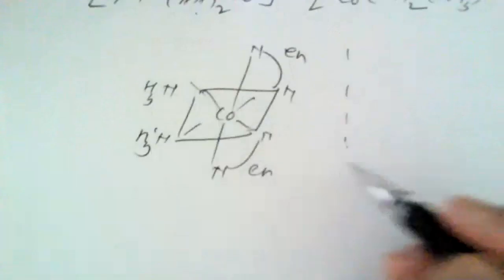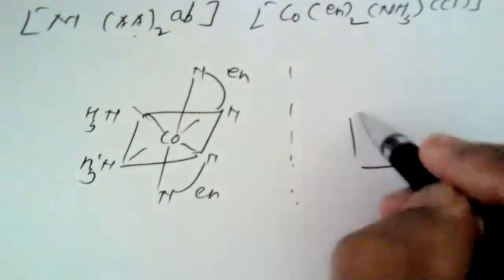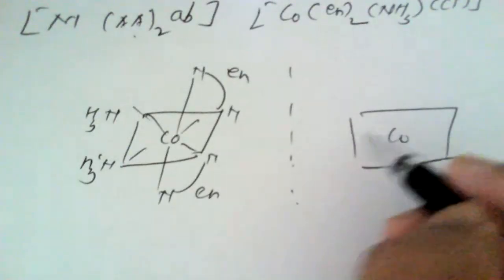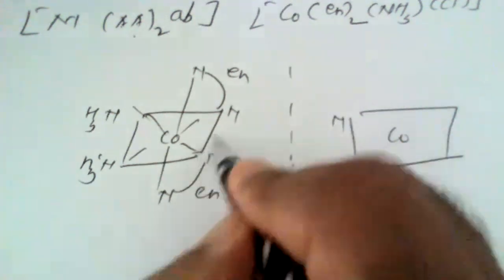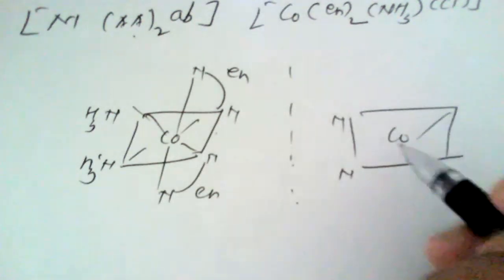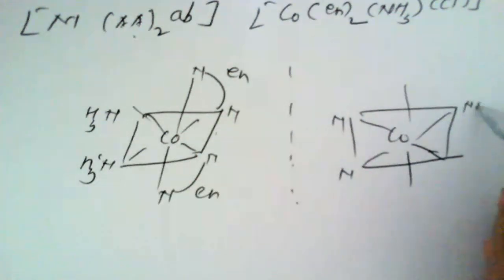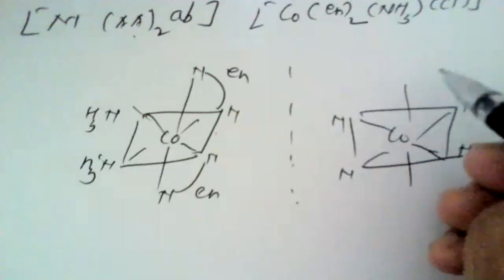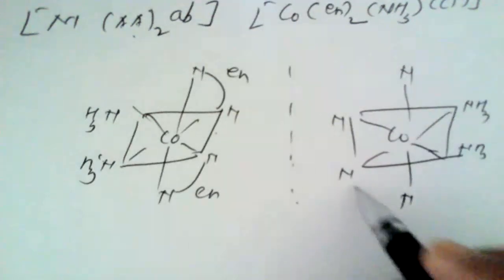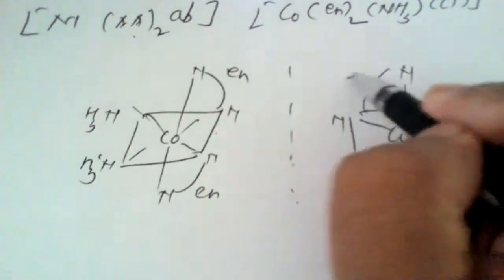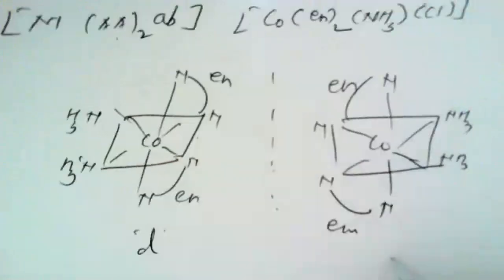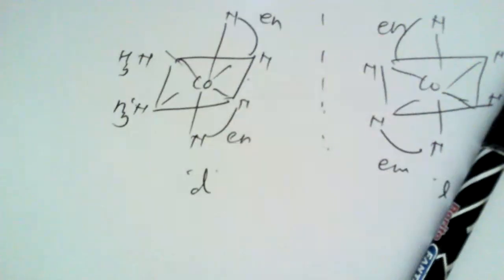Now, if we place a mirror in front of this isomer, then in the mirror image, these are the nitrogen atoms, which can be shown like this. Here, these ammonia molecules will come over here, and here these are the nitrogen atoms. This is ethylenediamine, ethylenediamine. So this is a D isomer, and this is an L isomer. So this is how we can show the different isomers in this fashion also.